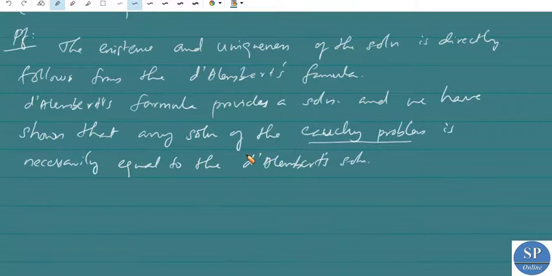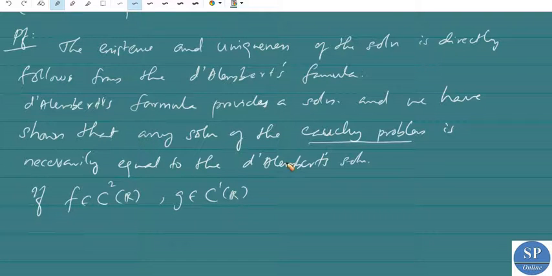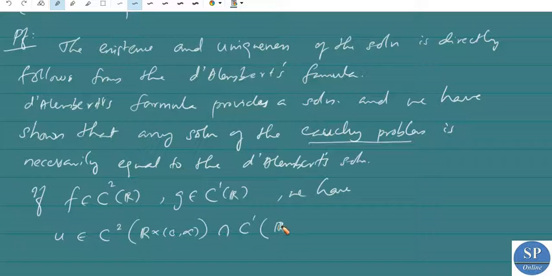Now, if f belongs to C2(R) and g belongs to C1(R), then we have u belongs to C2 of R cross [0, infinity) intersection C1 of R cross [0, infinity).